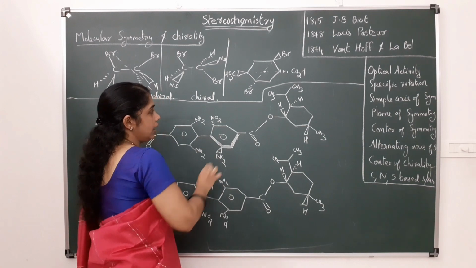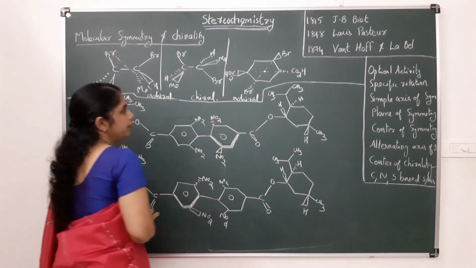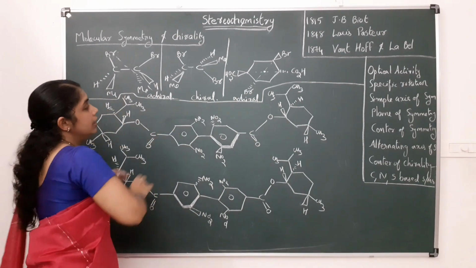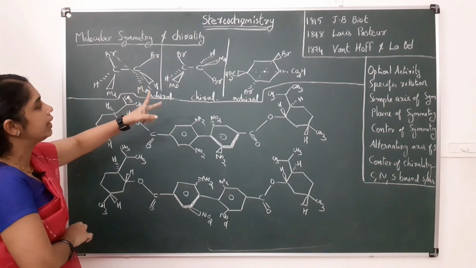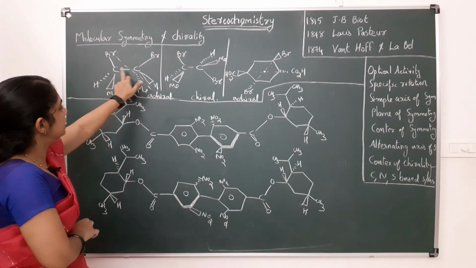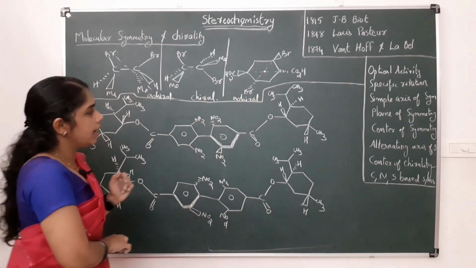Or a center of symmetry. So this molecule is also achiral. These molecules are systems in which there are two chiral carbon atoms. Here there are two chiral carbon atoms. Here also there are two chiral carbon atoms.